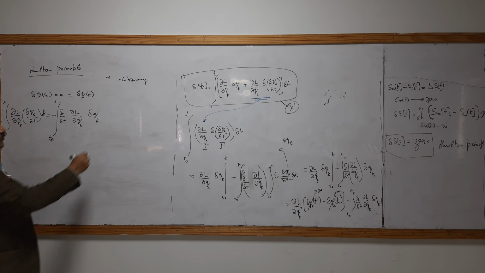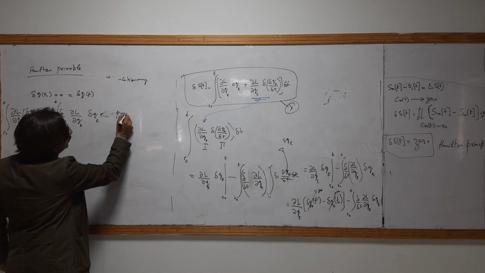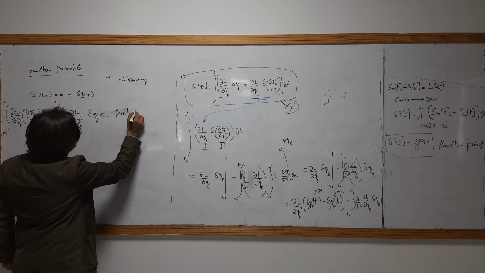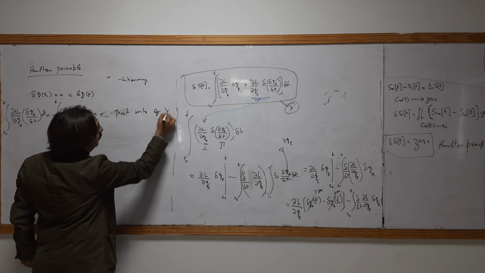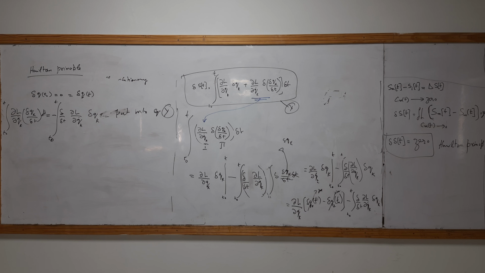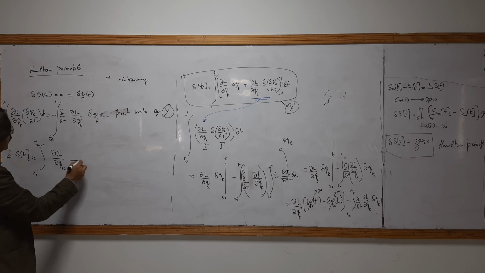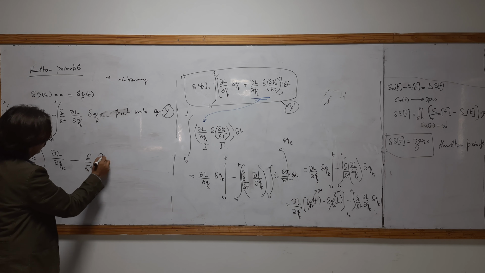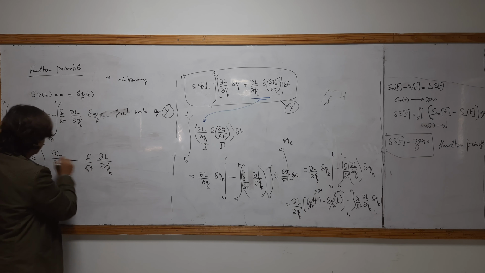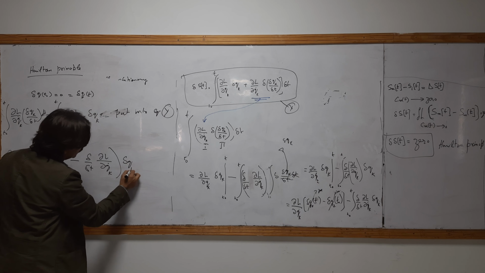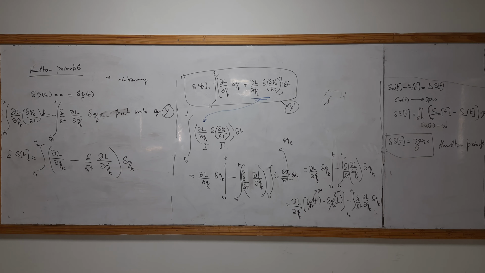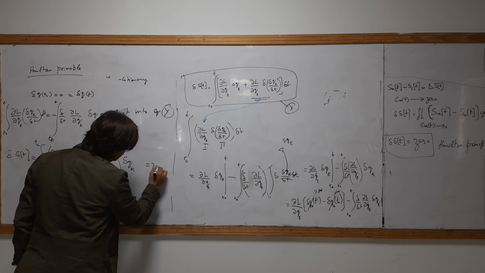Put it into equation Y. When you put it in, you will get that this action, T1 T2, partial L over partial QK minus, and this is equal to 0.